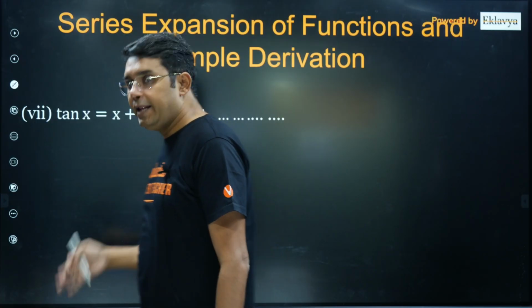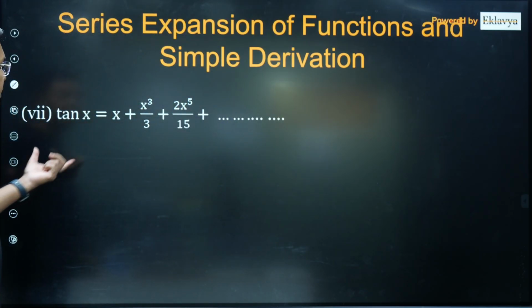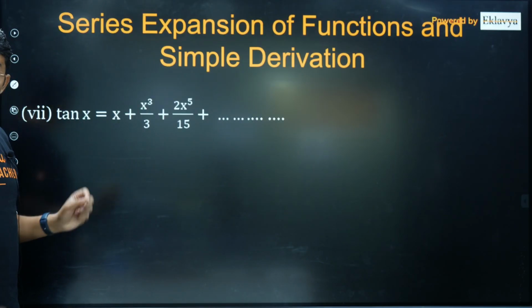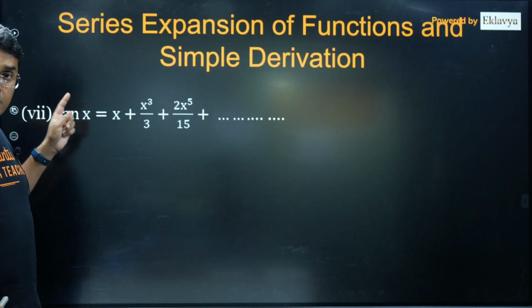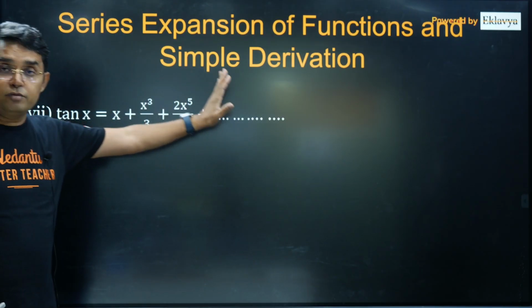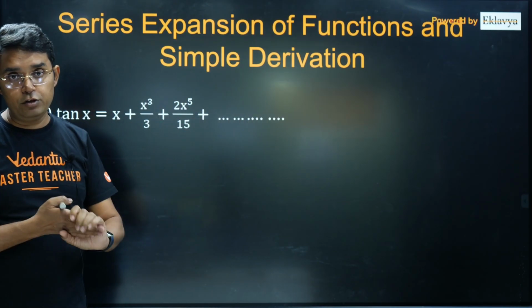Okay, now coming to tan x. Now let us see how tan x can be derived. This is the expansion of tan x till 3 terms. The method I will tell you, you may find for x power 7 also. I will show you how.